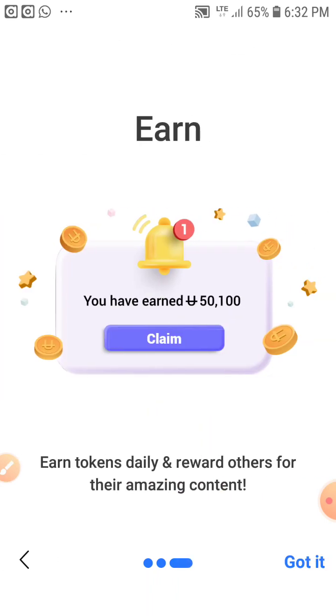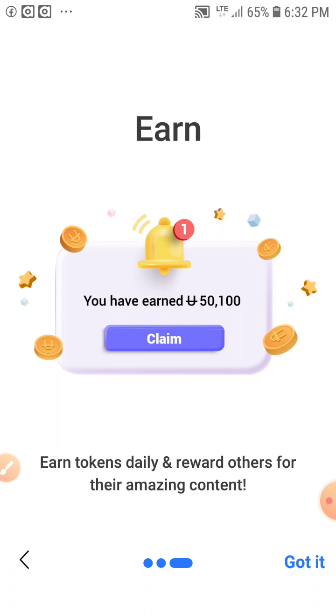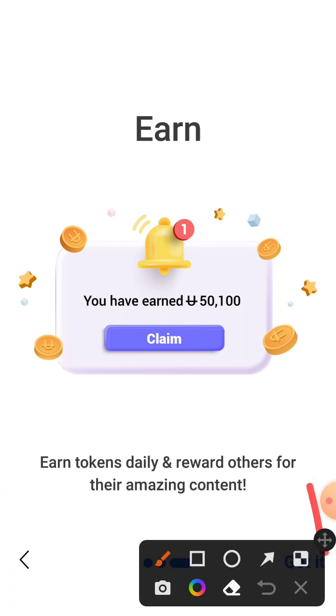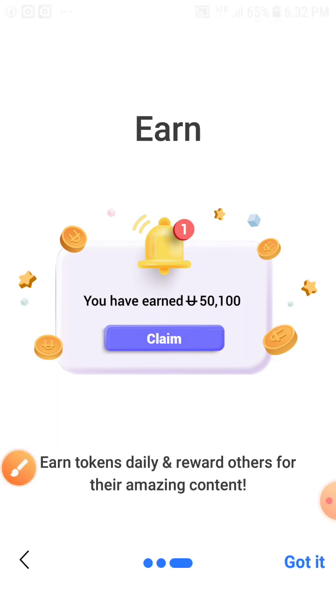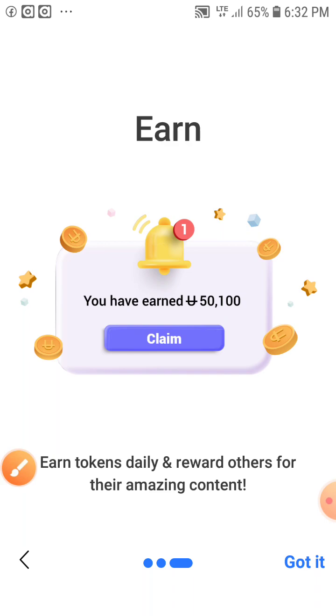As you can see here, it says earn, you can earn on UHIVE. It says you have earned 50,100 UHIVE claims. Earn token daily and reward others for their amazing content. So let's click on get started, which is this one over here. I'm going to click on get started.